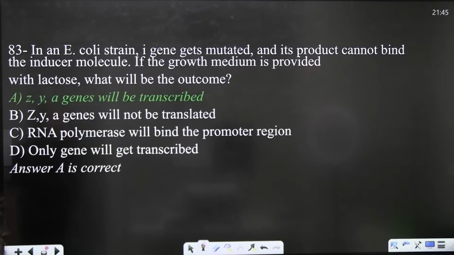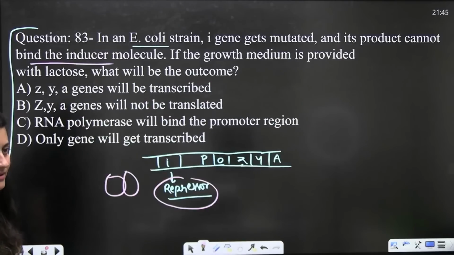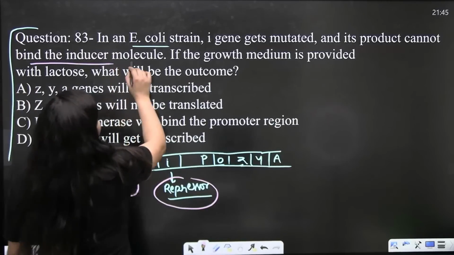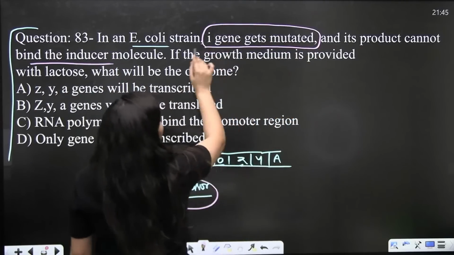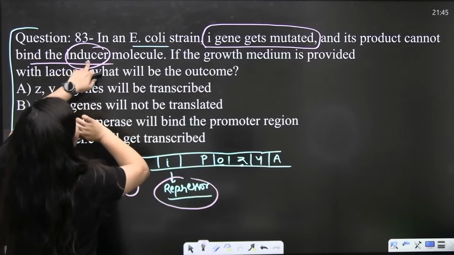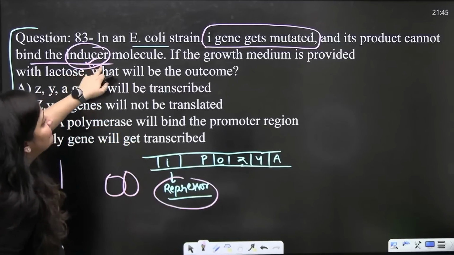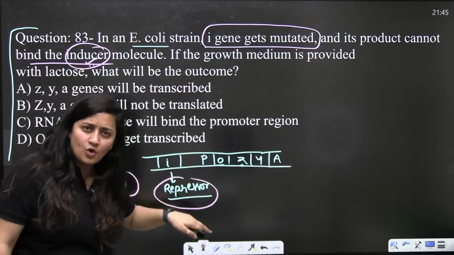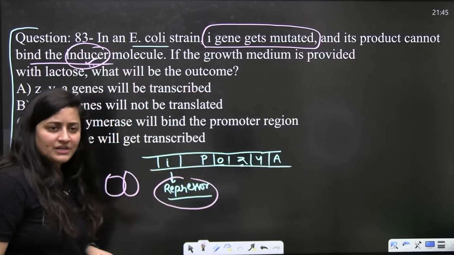Okay, guys, don't you think that there is a kind of mistake here again? See, in an E. coli, if the I gene is getting mutated and its product, that is your repressor, does not bind the inducer, if it is not able to bind with the lactose, so obviously if it cannot bind with the lactose, it will bind to the operator, right?